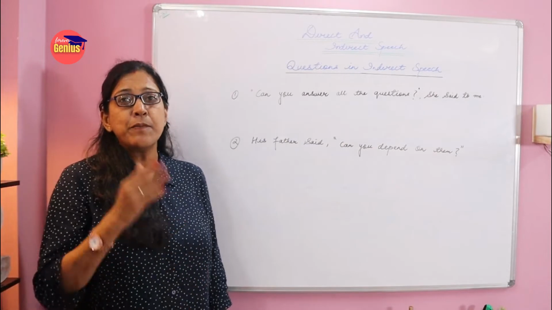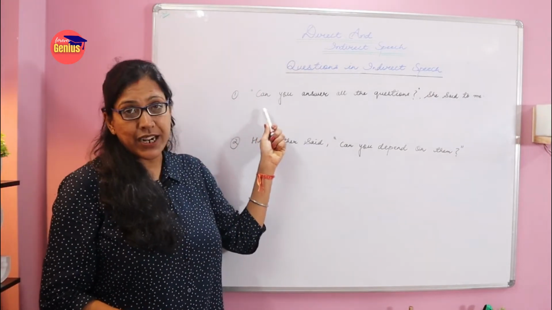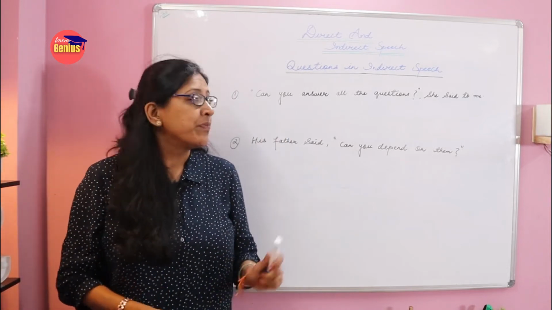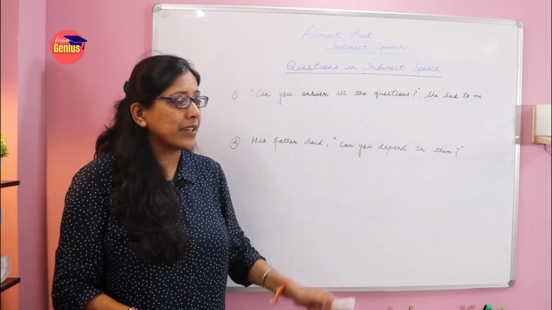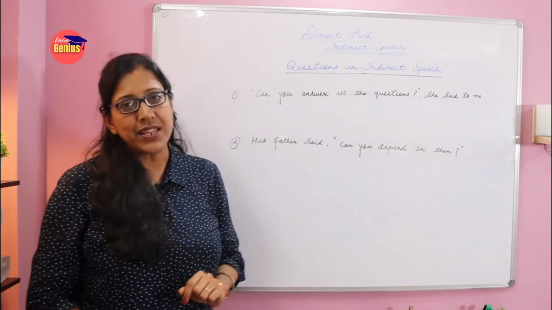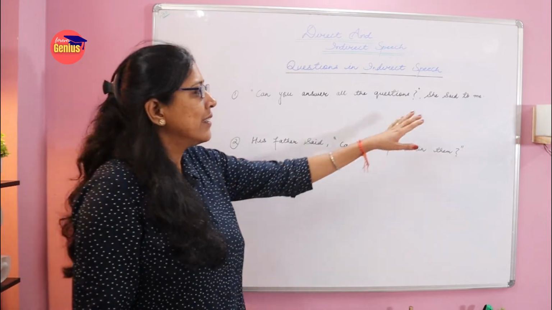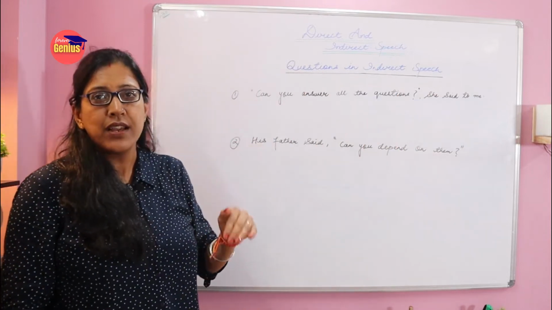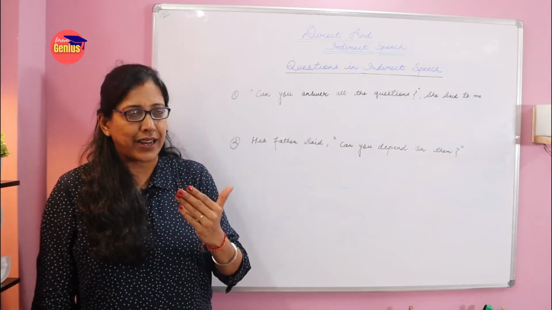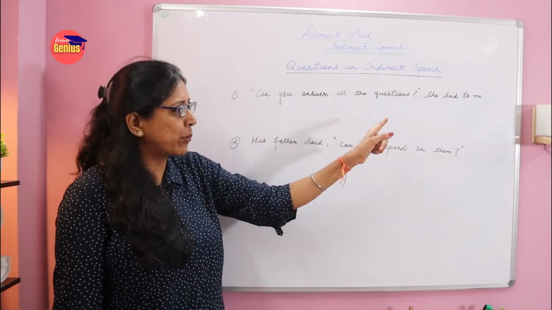First of all, whenever the question starts with can, in inverted commas, what do we do? In this type of question, first see what is written. Can you answer all the questions? She said to me. She said to me is written in the ending. It is not that it has to be written in the ending only. When we transform the sentence from direct to indirect, we will write this portion at the start. She said to me.